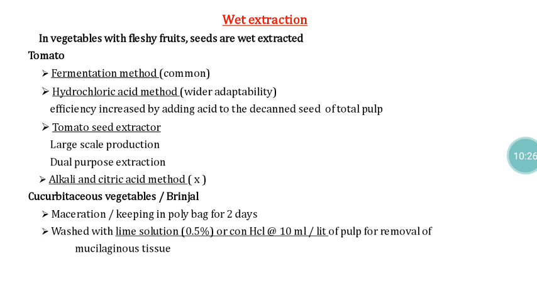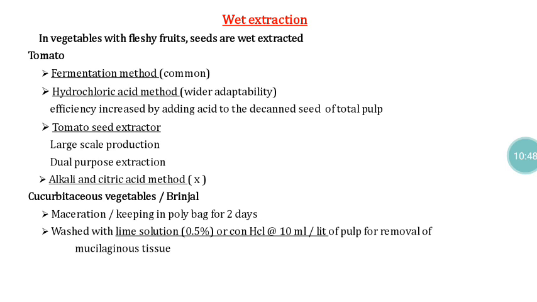Then we will go for that washing. So in that way also we can do that extraction on a large scale. Another crop is the cucurbitaceous vegetables and brinjal. In these cases, we have to do maceration of the fruits. After that, it should be put in a polythene bag in an airtight manner for about 2 days. During that time the fermentation will occur.